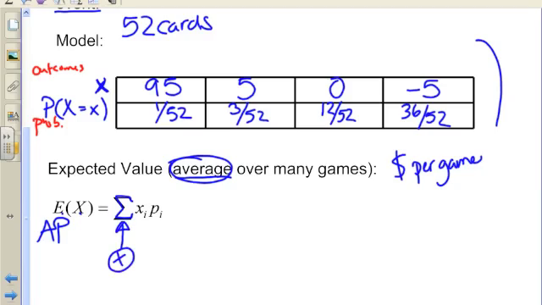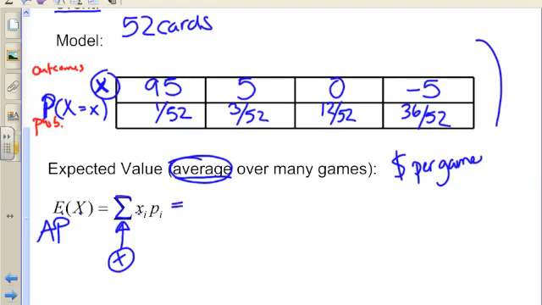Little x with an i, the little i's just mean there's more than one. So these x's are the different outcomes. These p's are the probabilities. So what we're going to do is multiply our outcomes times our probabilities. Just make sure you can read that formula so you can recreate what you need to do.